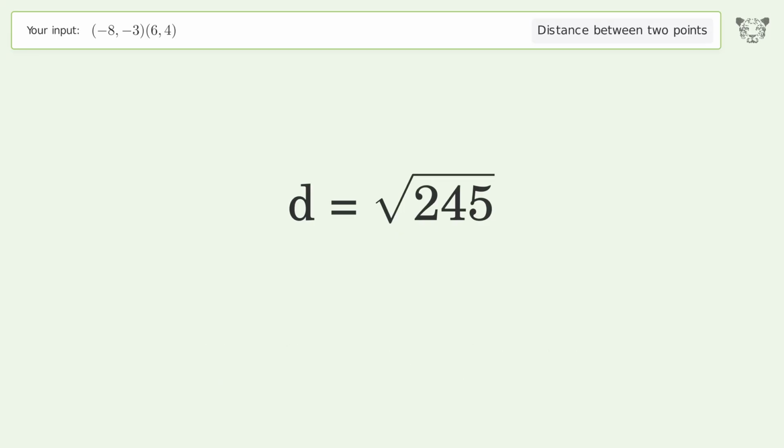And so the distance between the 2 points is the square root of 245, or 15.652.